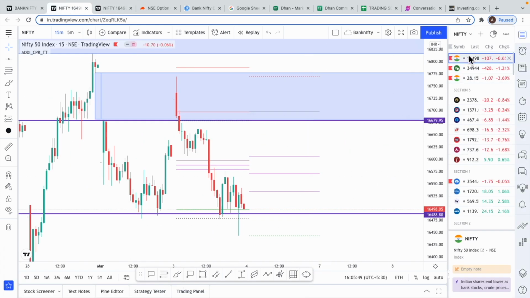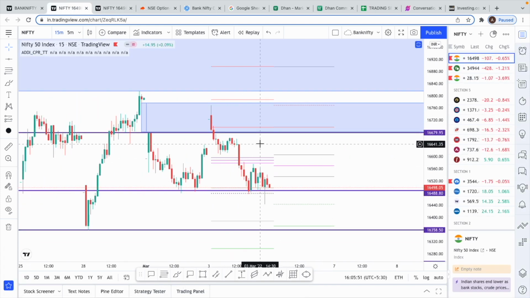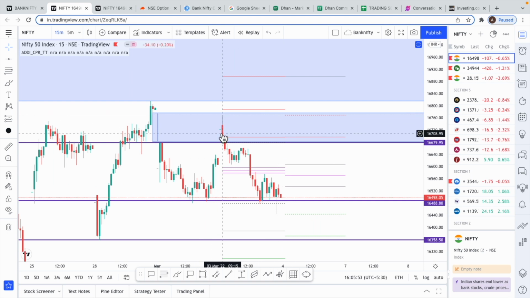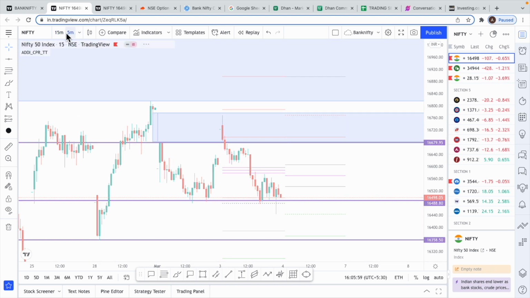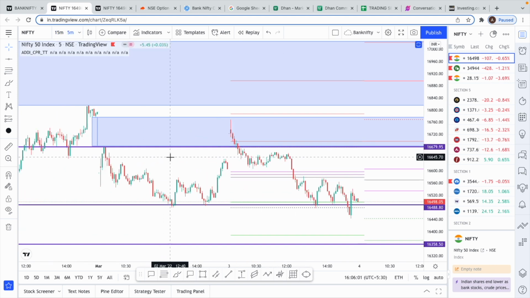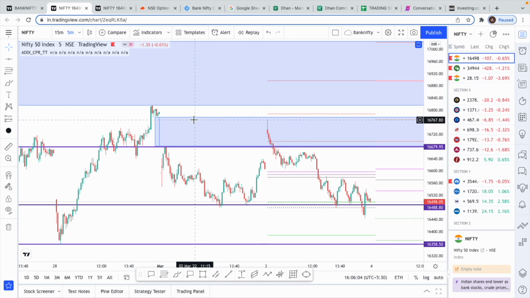Now coming to the Nifty levels for tomorrow. See, Nifty in the gap up itself, when we got this huge gap up, almost in the gap up itself, it kind of covered this gap and then we started falling. If you look at this 5-minute chart beautifully in Nifty, see, this was the gap boundary that we had, where we had the gap down day before yesterday.